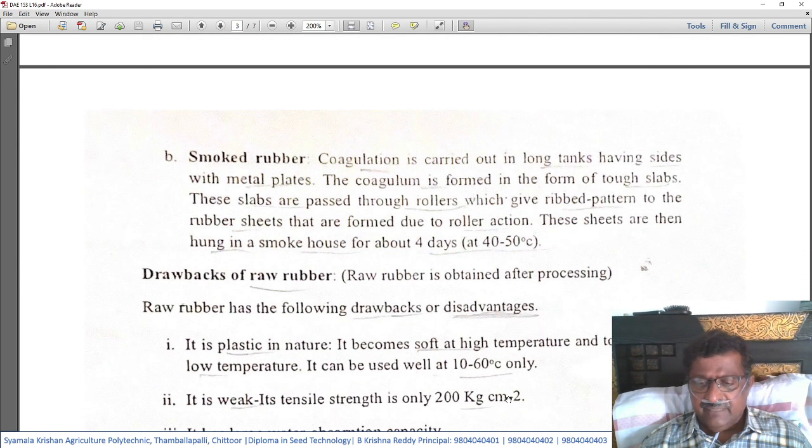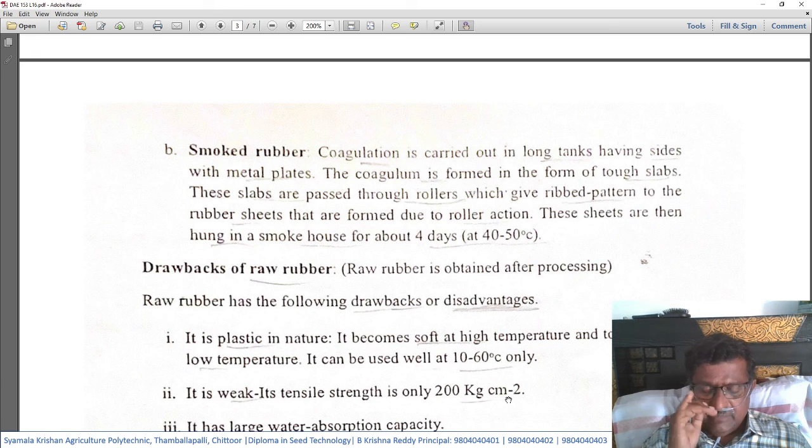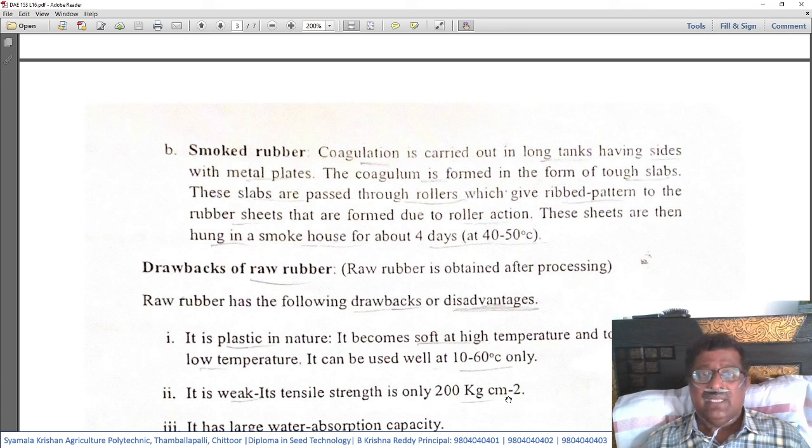Then the second type of rubber, which is manufactured out of natural rubber coagulum, is the smoked rubber. The coagulation is carried out in a long tank having sides with metal plates. The coagulum formed is in the form of tough slabs. These slabs are passed through rollers which give a ribbed pattern to the rubber sheets that are formed due to rolling action. Here also the coagulum, which is in the form of tough slabs,